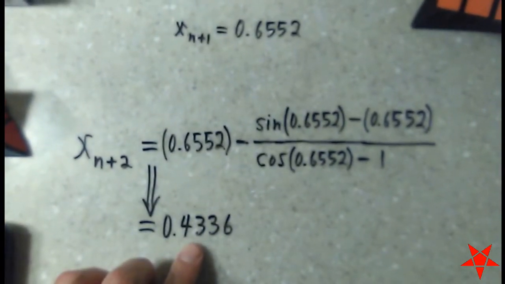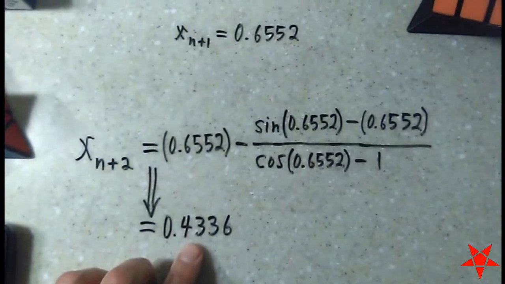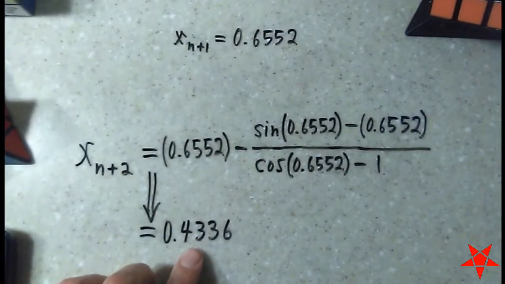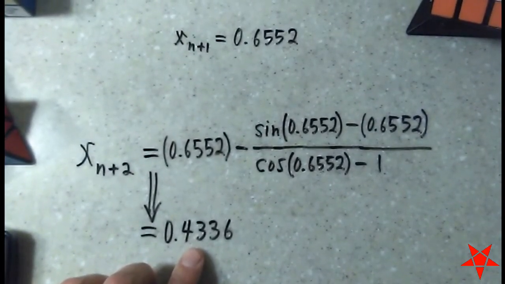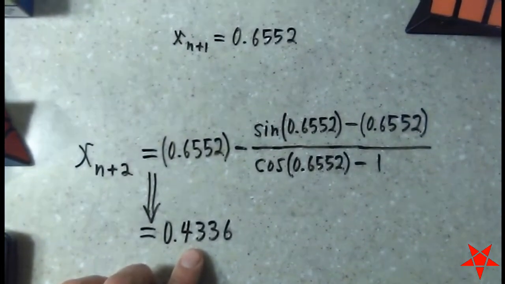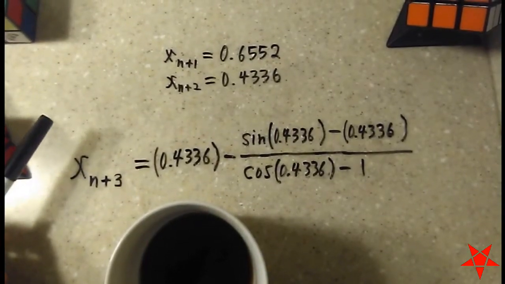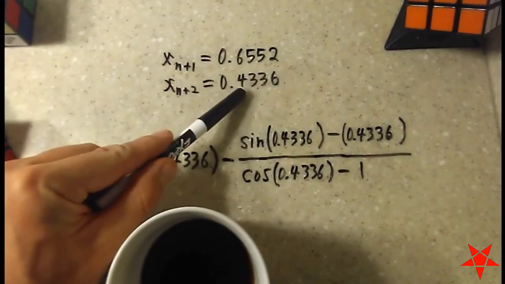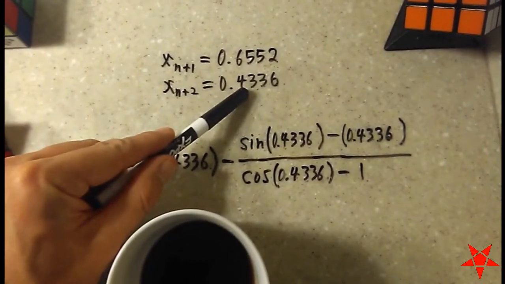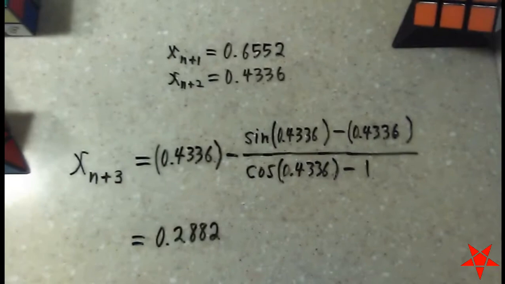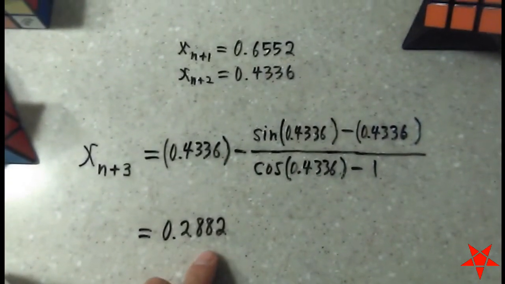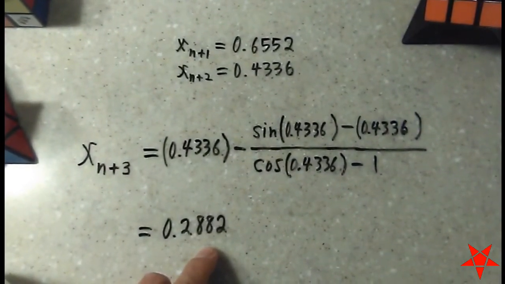As I've said, the amount of accuracy you want to carry through each step is kind of a matter of personal preference. If you do it right, it should all come out in the end. So now we're going to move on to n plus 3. All right, so grinding out a formula based on n plus 2 equal to 4.336, we come up with a value for n plus 3 equal to 2.882, somewhere thereabouts.